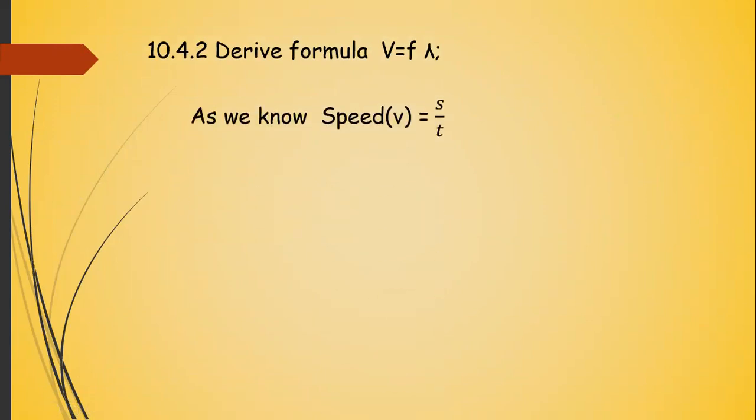Okay, now the next SLO is deriving the formula v equals f lambda, where lambda represents the wavelength.